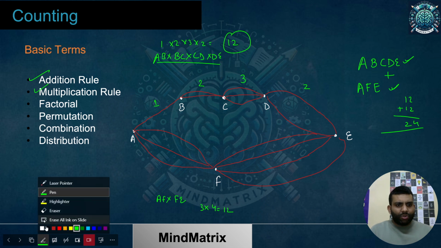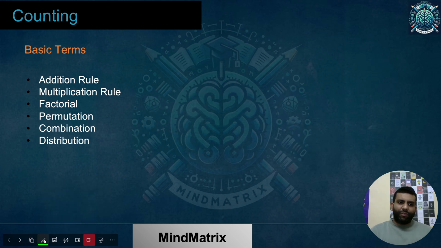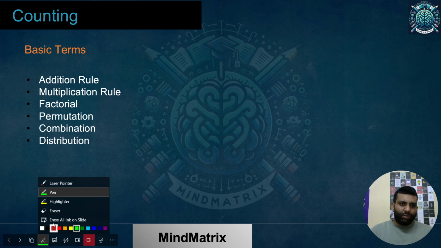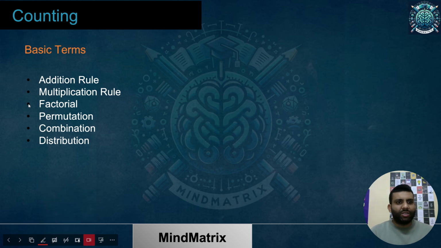So now let's talk about the further terms we have. Let's talk about what these terms are. I'll be giving you just a brief intro and then we'll be covering each of these. Basically starting from permutation, we won't be going in depth with factorial. It's a simple concept. So what exactly is factorial? For those who know, amazing, you are amazing. If you don't know, I'll be telling you right now.